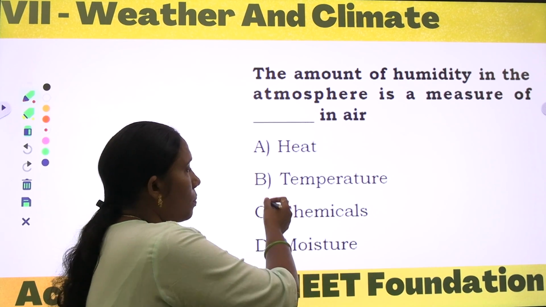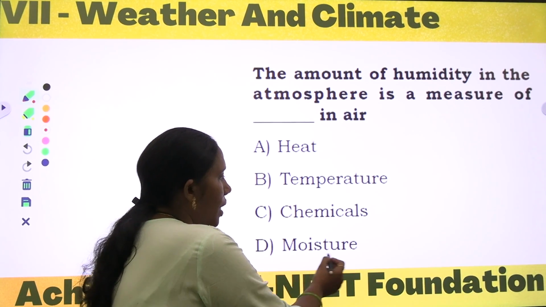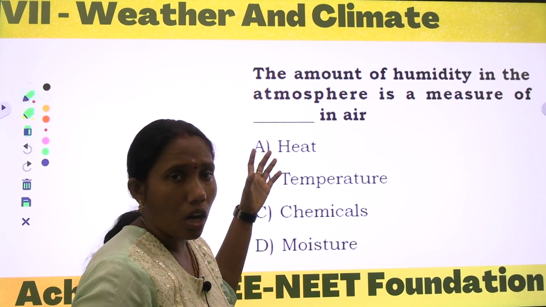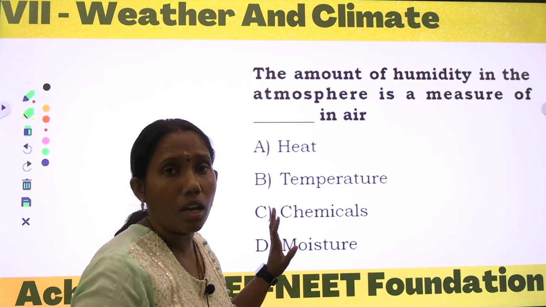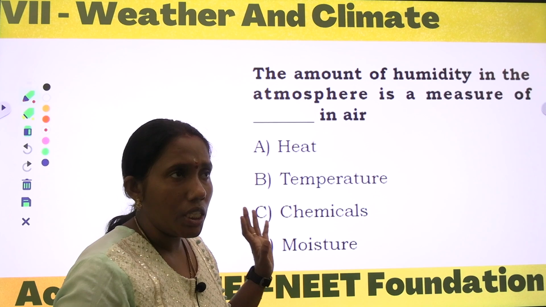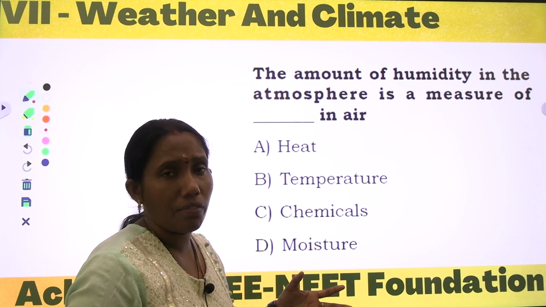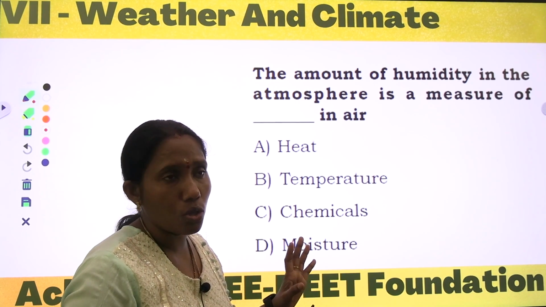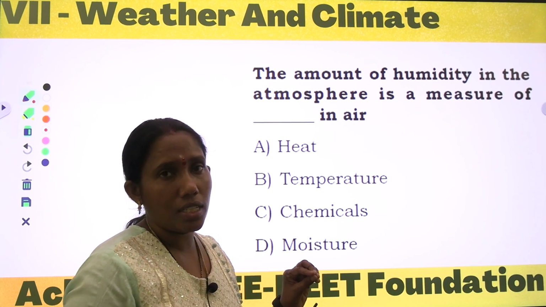Here the options are given: heat, temperature, chemicals and moisture. Humidity is not about heat; humidity is all about the moisture present in the atmosphere. We can observe that in some places we feel so much sweaty, and in some places we feel no sweating even at very high temperature, because of the amount of moisture present in the atmosphere.